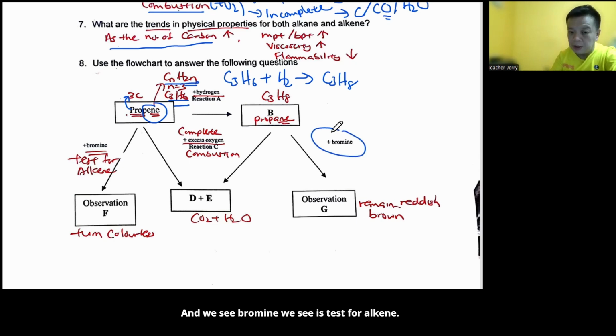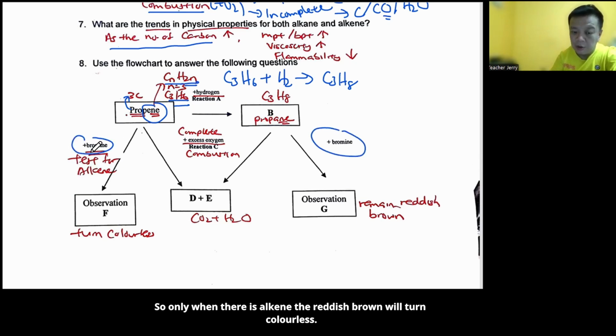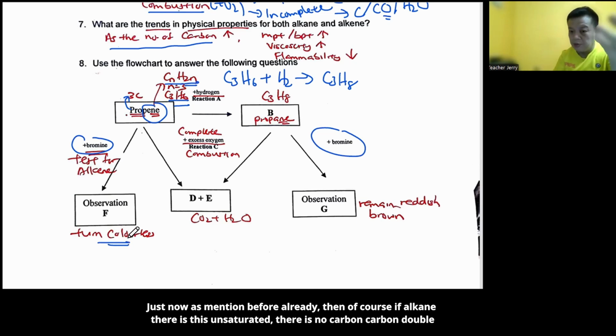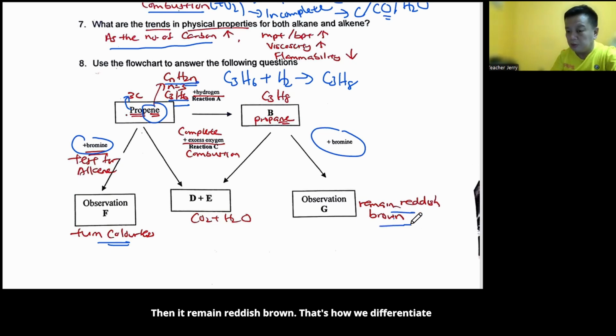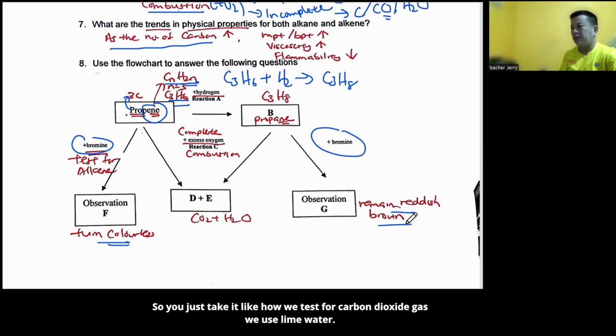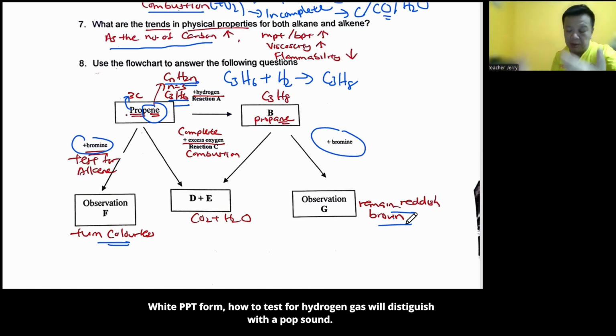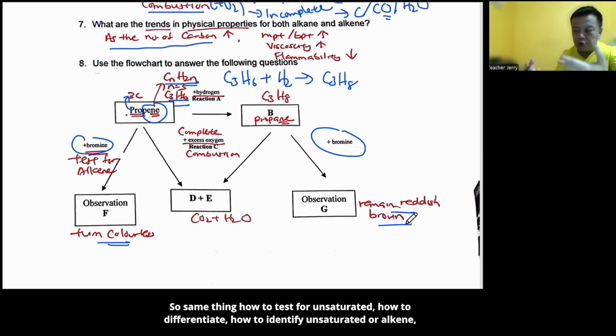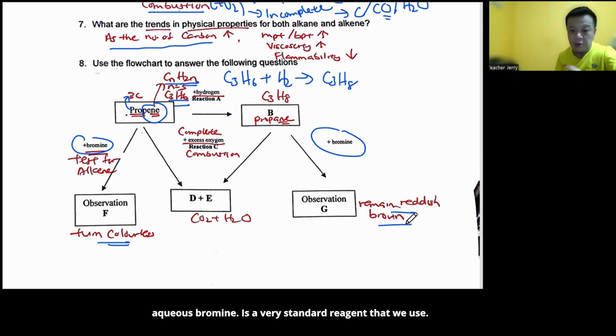And when we see bromine, we know it stands for alkene. Only when there's an alkene will the reddish brown turn colorless. That's what we mentioned before already. Then of course, if it's an alkane, it's saturated, there's no carbon-carbon double bond, so it remains reddish brown. That's how we differentiate. We take it like how to test for carbon dioxide gas, we use limewater, which forms a white precipitate. How to test for hydrogen gas: a lighted splint is extinguished with a pop sound. Same thing, how to identify unsaturated or alkene: bromine. It's a very standard reagent that we use.